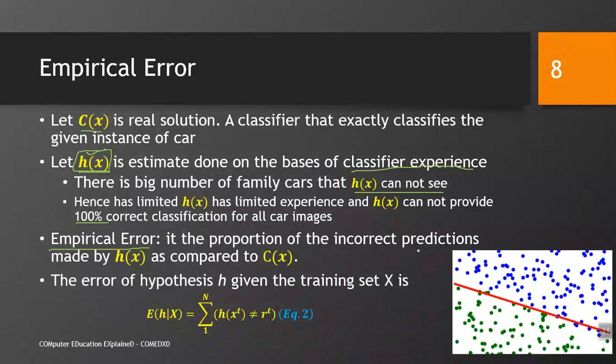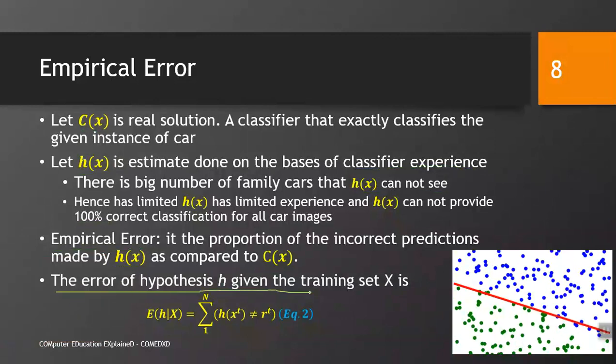Empirical error is the proportion of the incorrect predictions made by H of X as compared to C of X. Again, our chosen algorithm may have wrong results, and this set of wrong results is known as the empirical error. Remember that we have chosen this H of X by looking at the examples, and the example set is not exhaustive, it does not cover the whole population. It means that every AI model that you develop for your task would have some error. No AI model is 100% correct. That is why AI solutions sometimes give you errors.